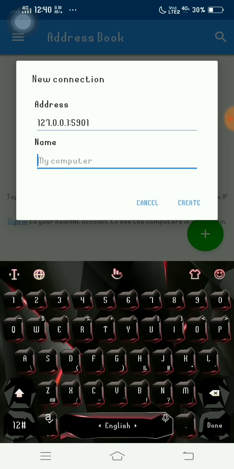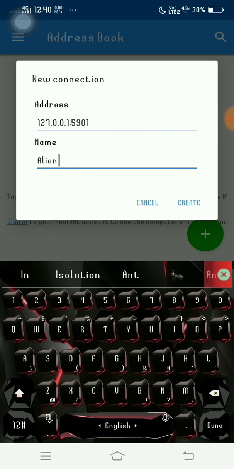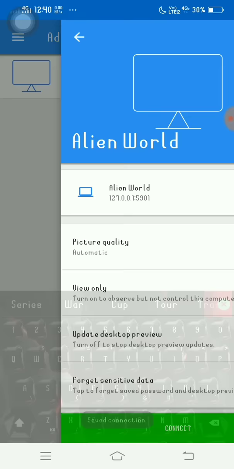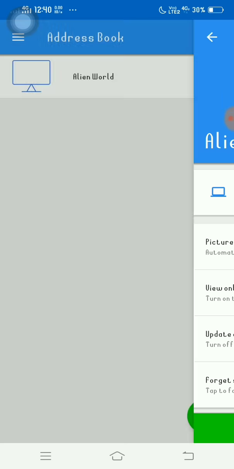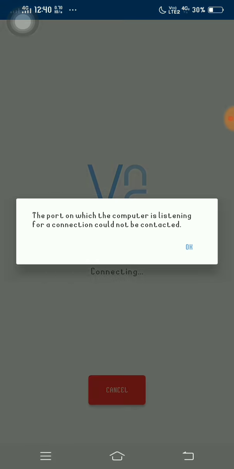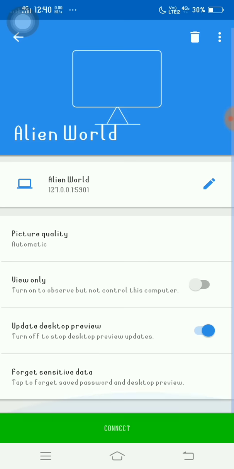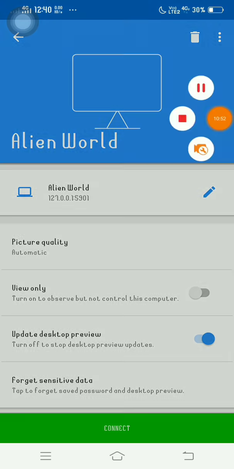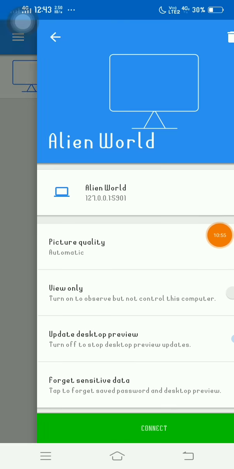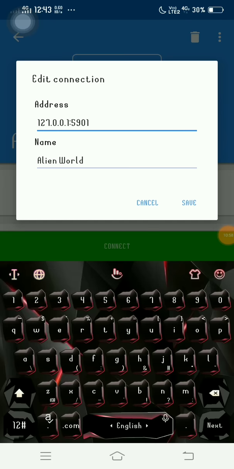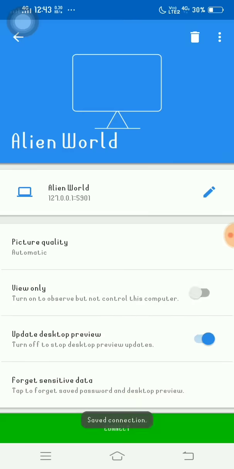Just give it any computer name. Okay, so let's try to connect. The port the computer is using for connection could not be connected. I know the reason. Just a minute. Actually, I made a mistake on the port number. I forgot to add a colon. We need to add one more colon, then it's ready to go.